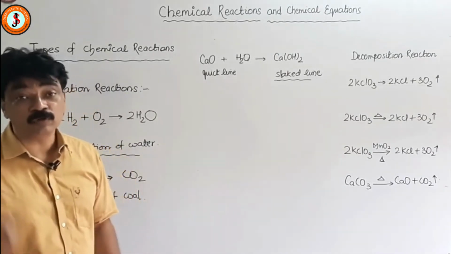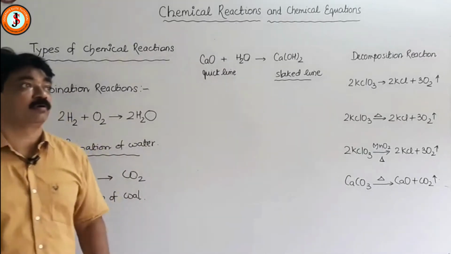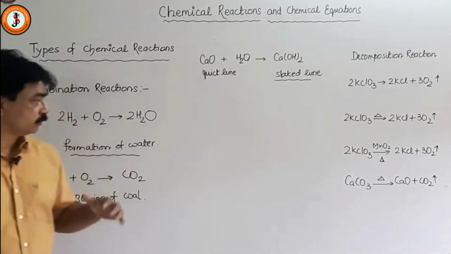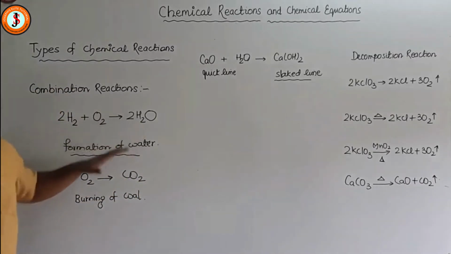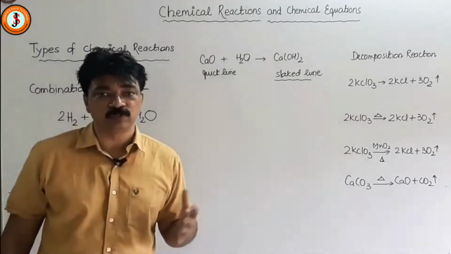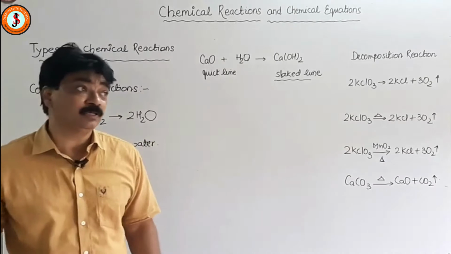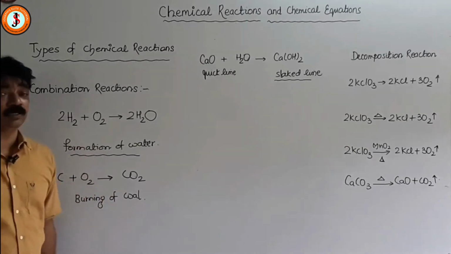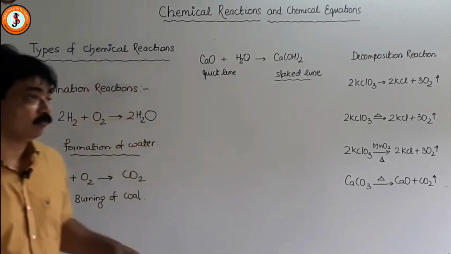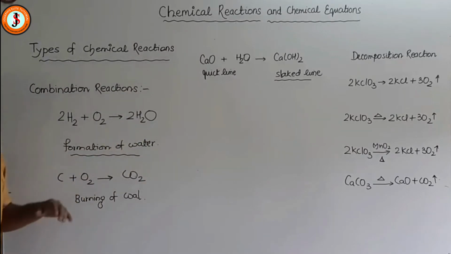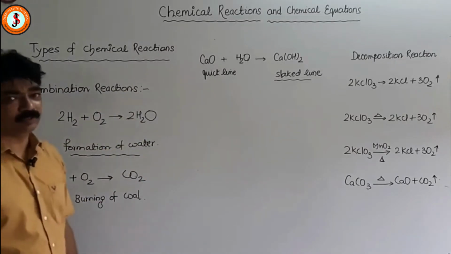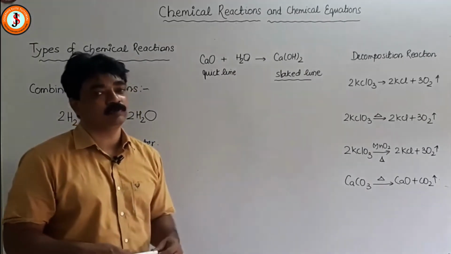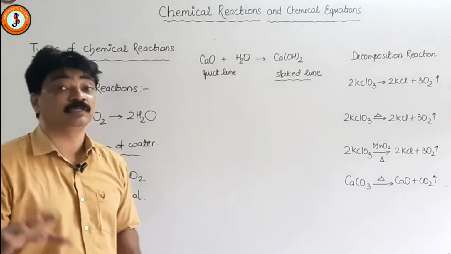When 2 or more than 2 reactants form a single product, then the reactions are called combination reactions. Now this is also producing water, and it is one of the methods of producing water, one of the industrial methods. When there is a really emergency need to produce water, then we take hydrogen and oxygen in a balloon, we put them inside and we ignite. So it is an explosive reaction, but what happens, water is formed. So it is a synthesis of water. In some places combination reactions produce something and are used to produce that chemical, then the combination reaction will be synthesis type.